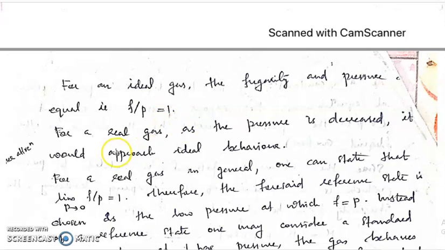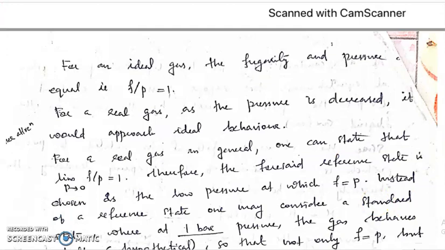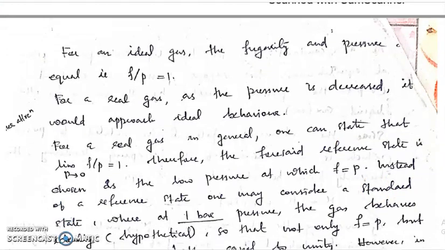And in the case of real gases, if we are decreasing the pressure, what will happen? The gas molecules would move further and further apart, and there won't be any intermolecular interactions at the minimum level of pressure, right? So this real gas would start to behave as an ideal gas.